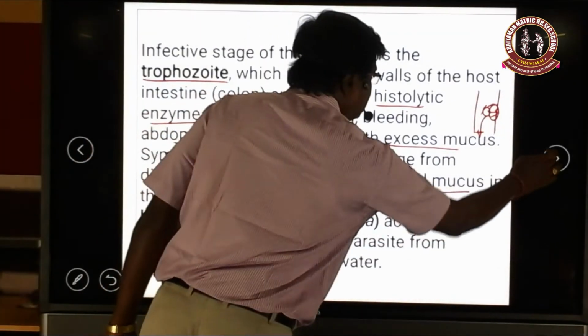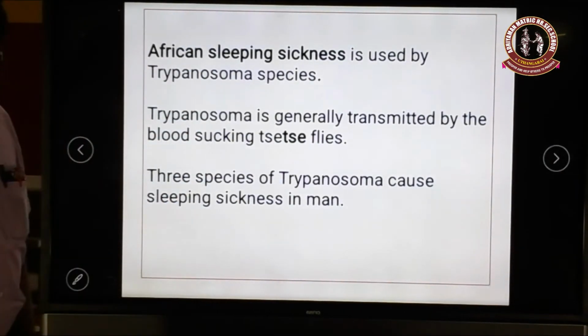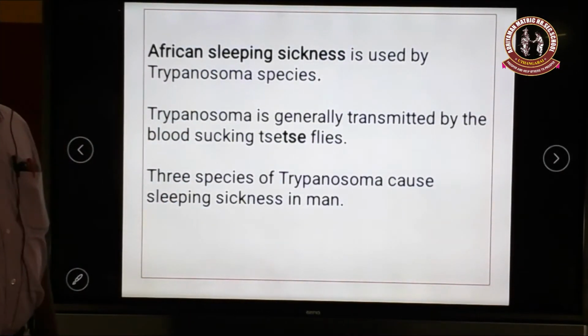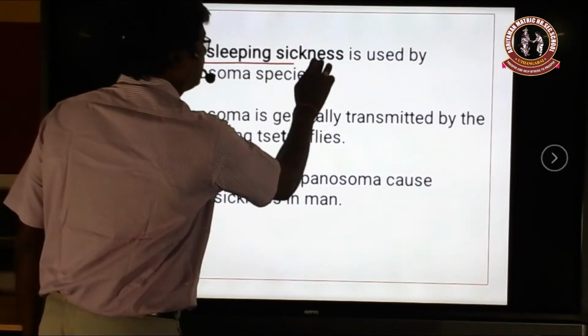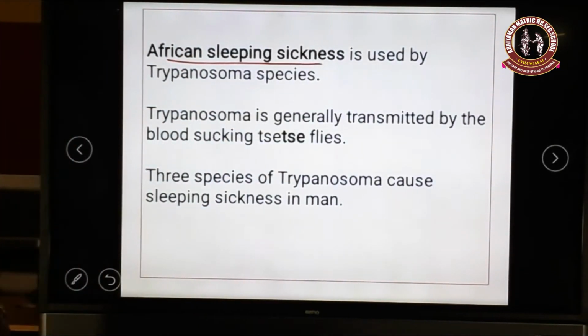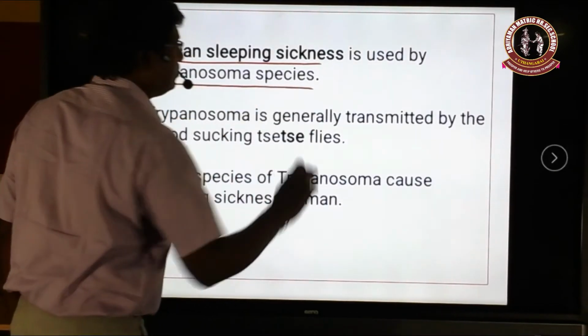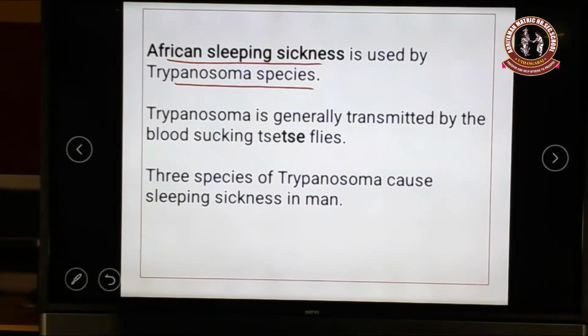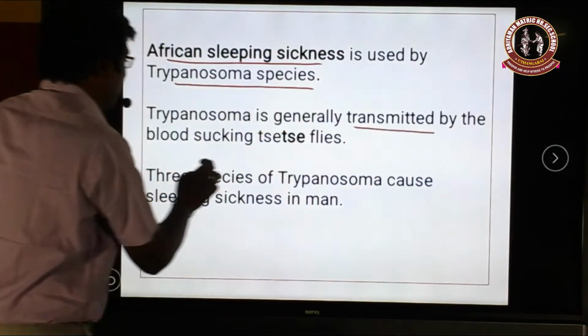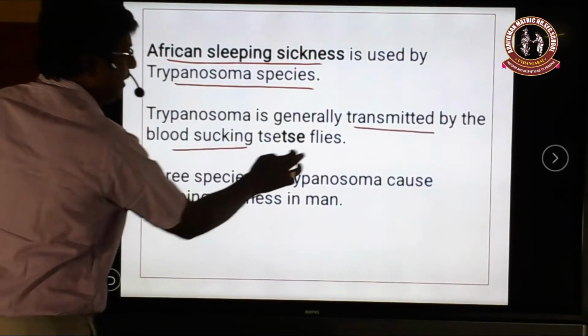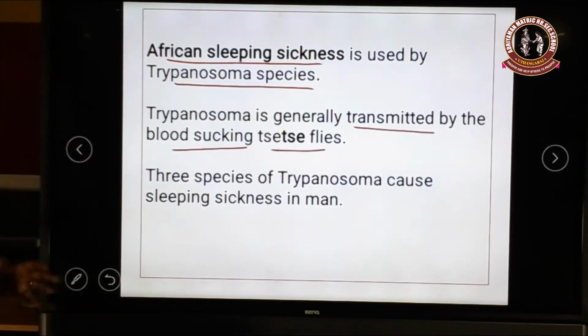Okay. Next we see another disease caused by a protozoan, called African sleeping sickness. It is mostly caused by Trypanosoma. Generally, these Trypanosoma are transmitted from one person to another person by blood-sucking flies. These flies only transmit the Trypanosoma protozoan from one person to another person.